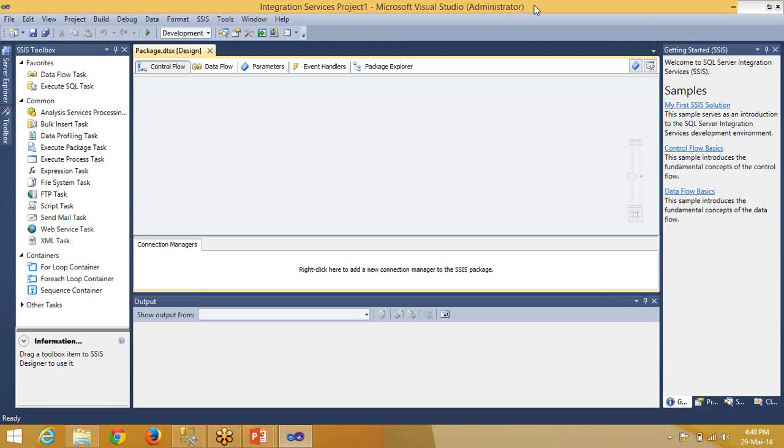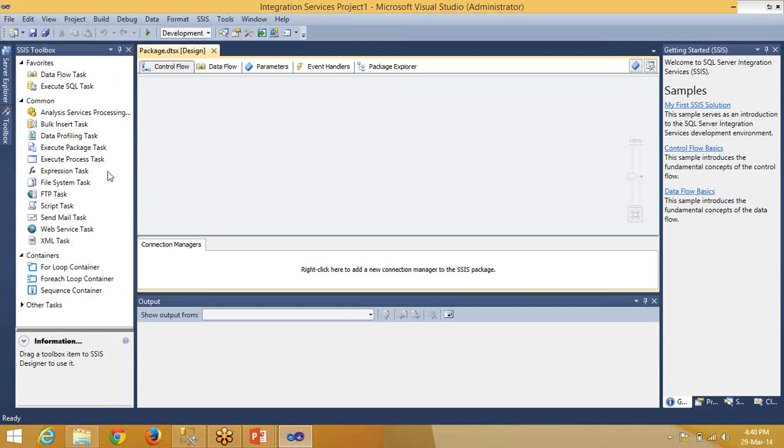Exactly. I feel that you have explored a lot. For looping through a set of files in a folder, you need to use this foreach loop container. I'll just tell you the overview of what you can do.